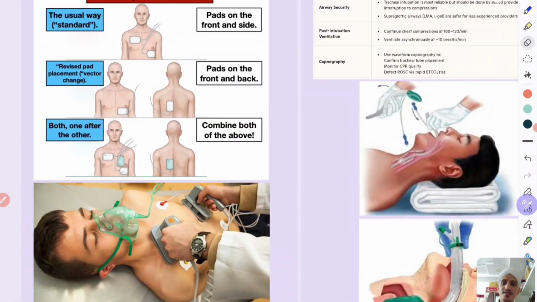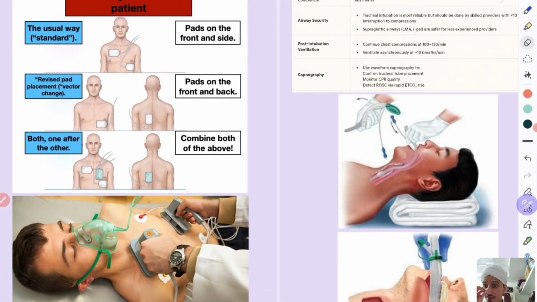So this is how you should give the shock. These are the 3 common ways to give a shock to the patient. The usual standard way is this one, apex to front, with pads on the front and side. The second common way is apex to back, which we have learned.